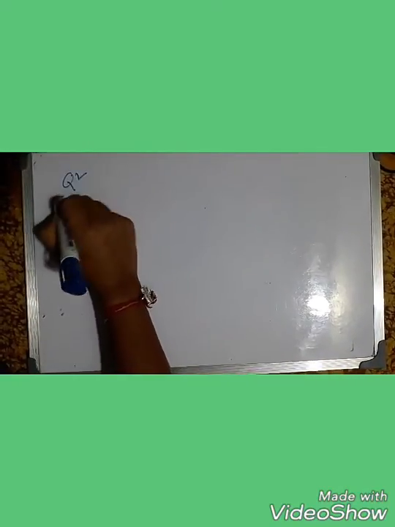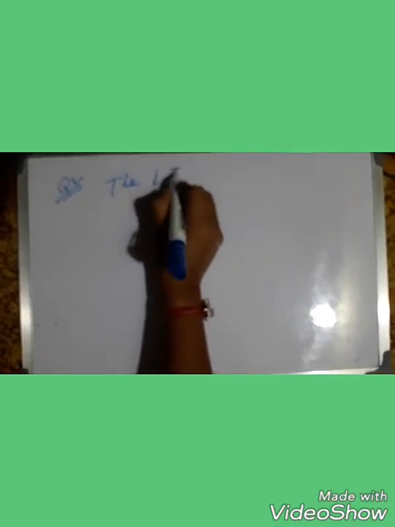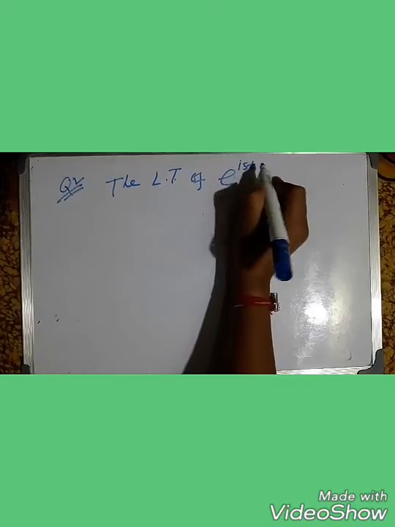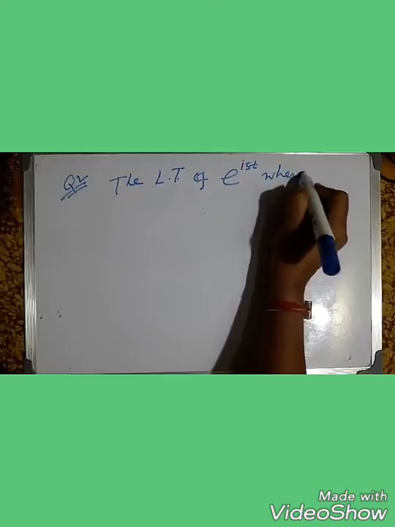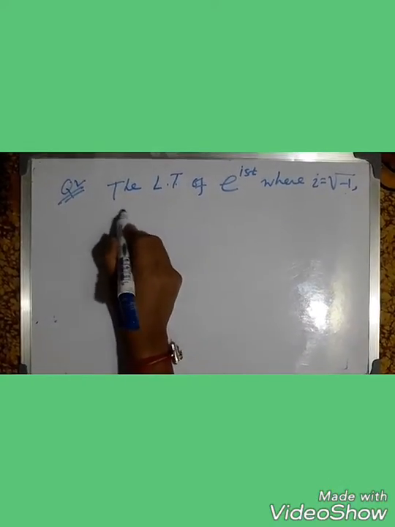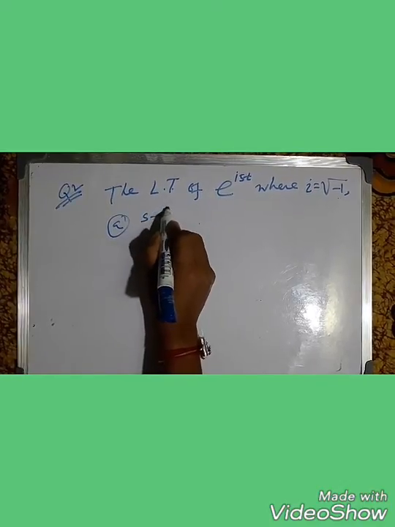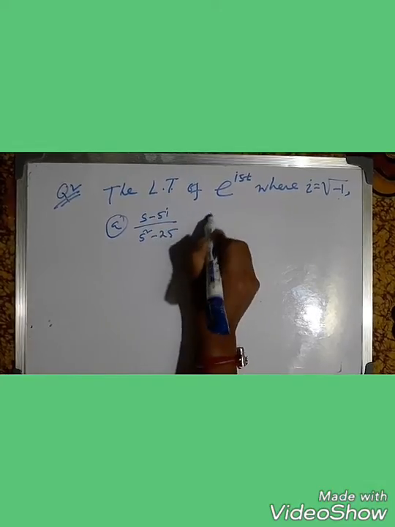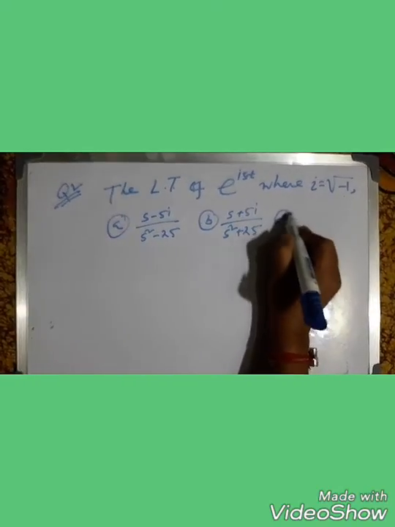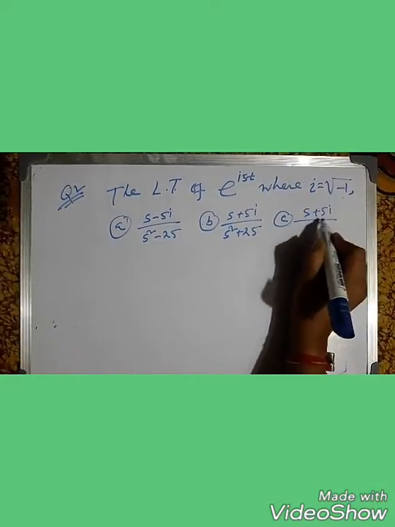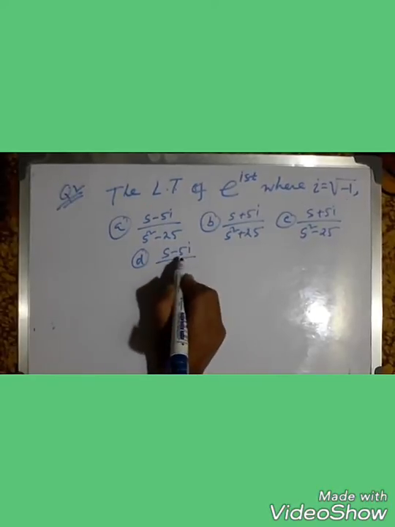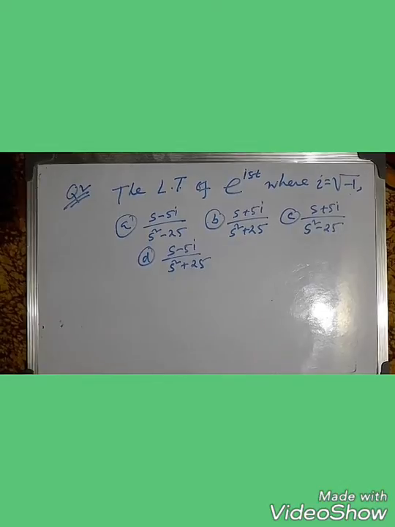The problem is the Laplace transformation of e to the power i5t, where i equals root over minus 1, and the provided answers are: option A, s minus 5i by s square minus 25; option B, s plus 5i by s square plus 25; option C, s plus 5i by s square minus 25; and option D is s minus 5i by s square plus 25. How will we solve it?